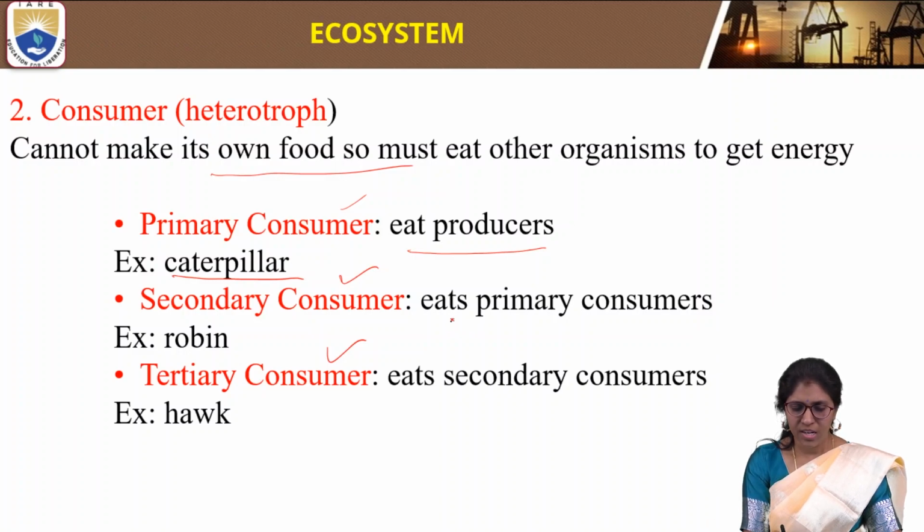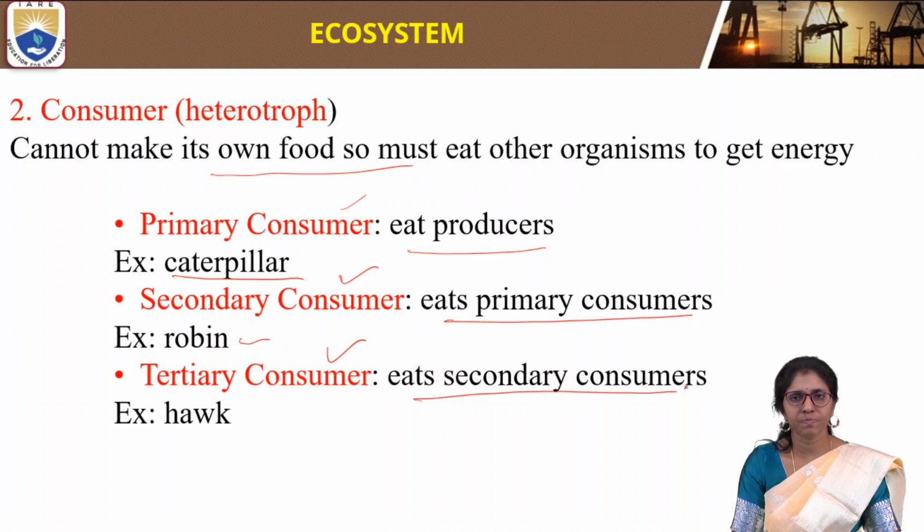Secondary consumers eat primary consumers. Example: robin, birds. Tertiary consumers eat secondary consumers. Example: hawk, snake and others.